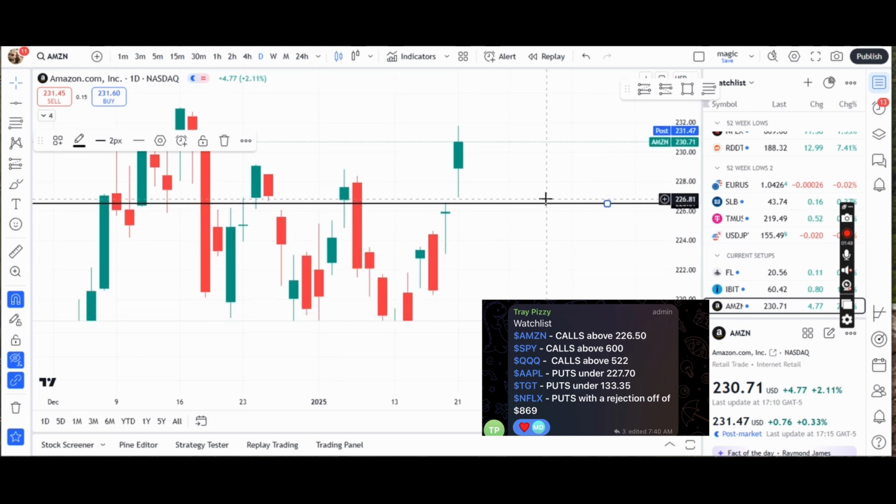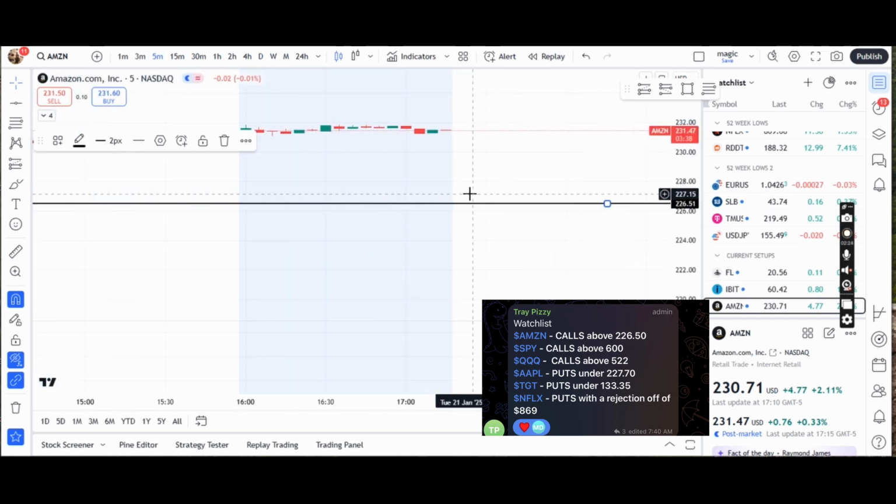So as you can see today, price opened up way above 226.50. Price actually opened up at 228.90, but we did have some selling going on. Since the call out was calls above 226.50, we're looking for buying opportunities only. We're not looking to sell. We're not looking for puts, shorts, none of that. We're looking only to buy calls. So we could break that down to a smaller time frame to find our entry, a reason to enter the trade.